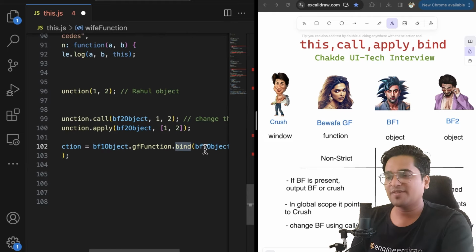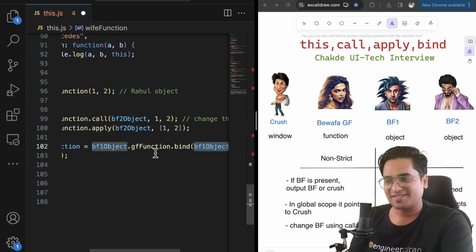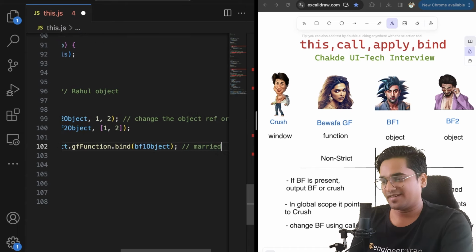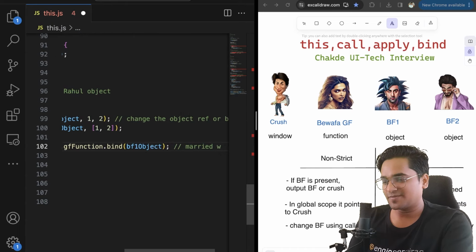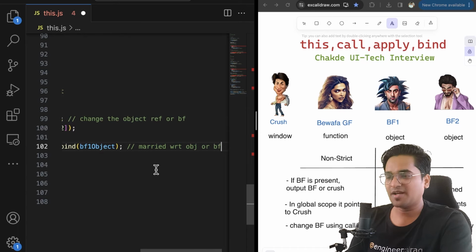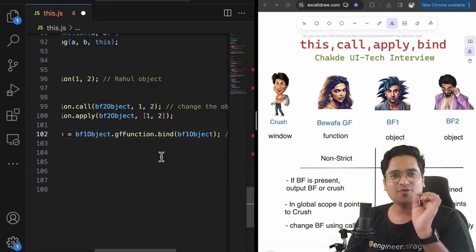Now we are getting this girlfriend married with respect to this object. We got her married with respect to an object or a BF. That is what your bind does.